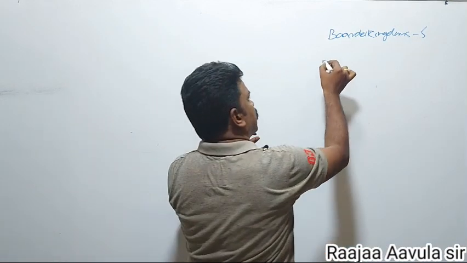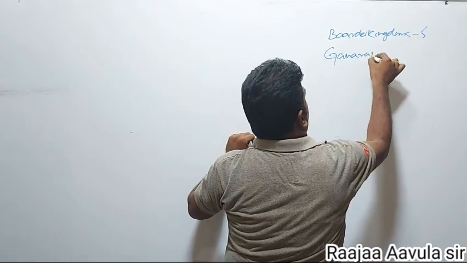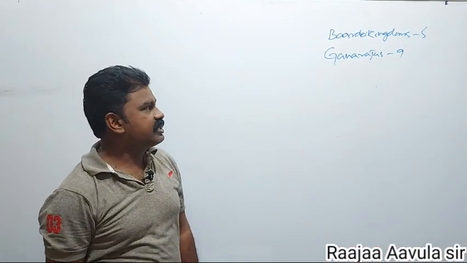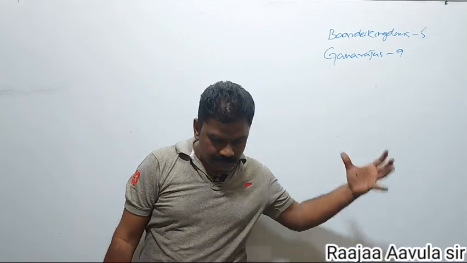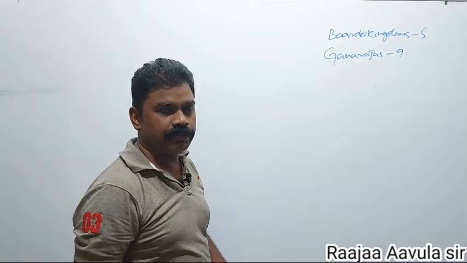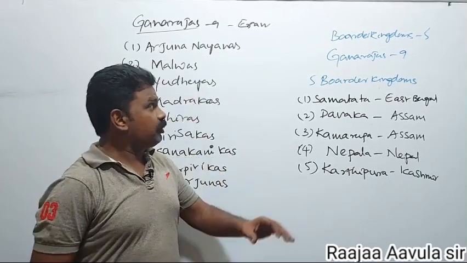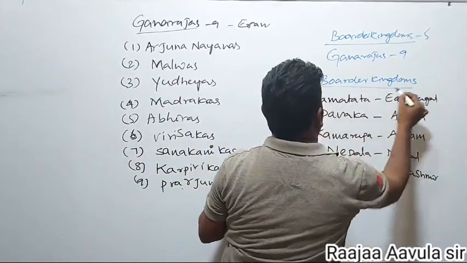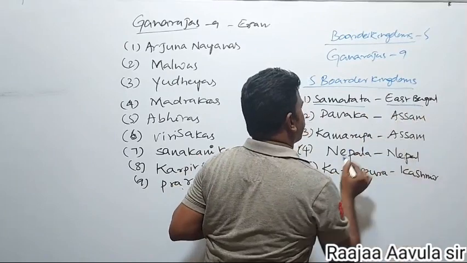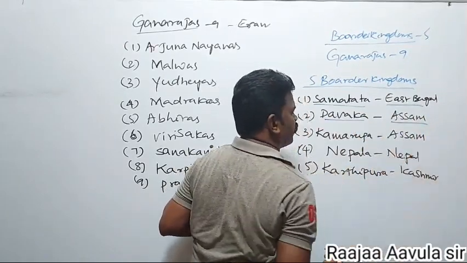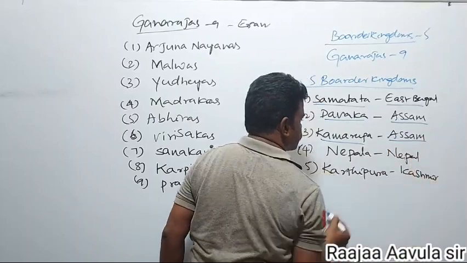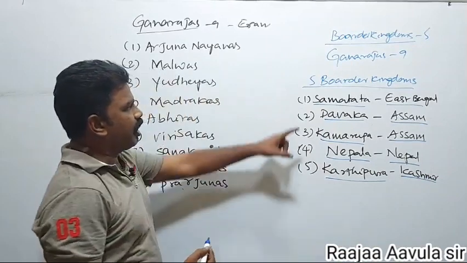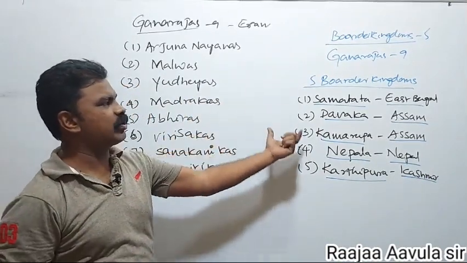And there are the Ganarajas, the Republican states. Ganarajas are 9 and border kingdoms are 5. The 5 border kingdoms are Samatata, that is East Bengal; Davaka, the Assam area; Kamarupa, also the Assam area; Nepala, Nepal; and Kartripura, the Kashmir area. All these 5 border kingdoms were defeated.